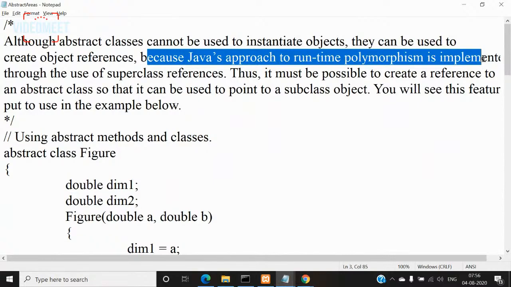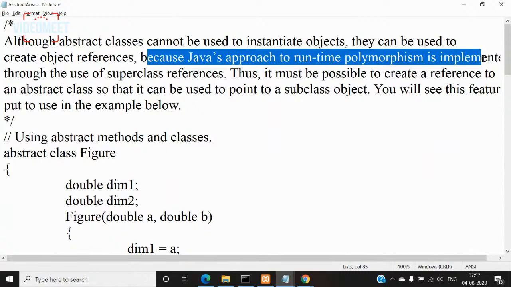We have defined multiple methods with the same name but with different type signatures, or with a different number of parameters and type of parameters. We discussed it in yesterday's class also. But their implementation is different. The operations performed by those methods are different, right? So what is the meaning of that? Those methods exist in multiple forms. The ability to exist in multiple forms is nothing but polymorphism. So overloading is one kind of polymorphism, right?